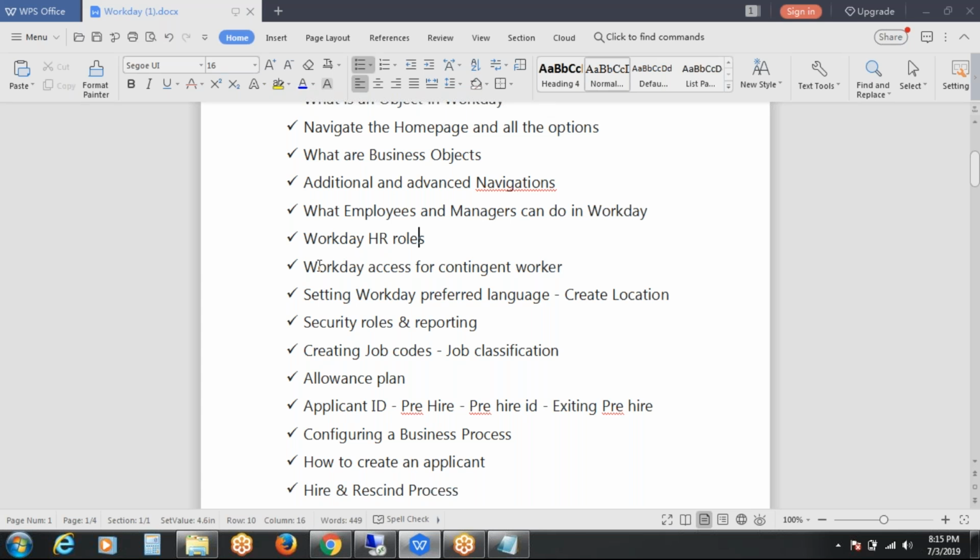Coming to the next one, Workday access for contingent workers. What is meant by a contingent worker? A contingent worker is also similar to an employee. However, they cannot receive payment through Workday payroll, but they still work on Workday related tasks. They will have all the access in Workday, but they will not get what Workday employees get directly from Workday, including payroll or benefits.